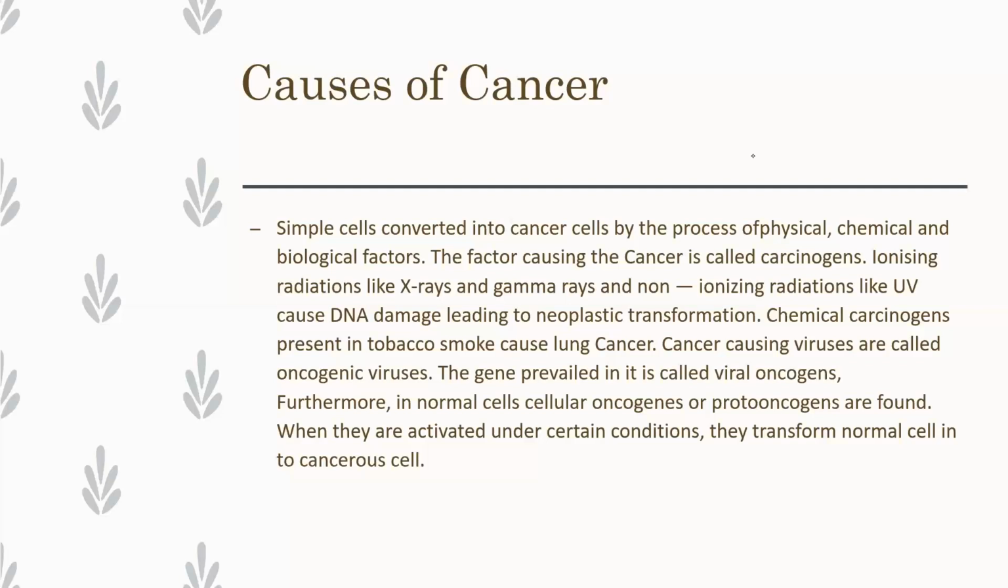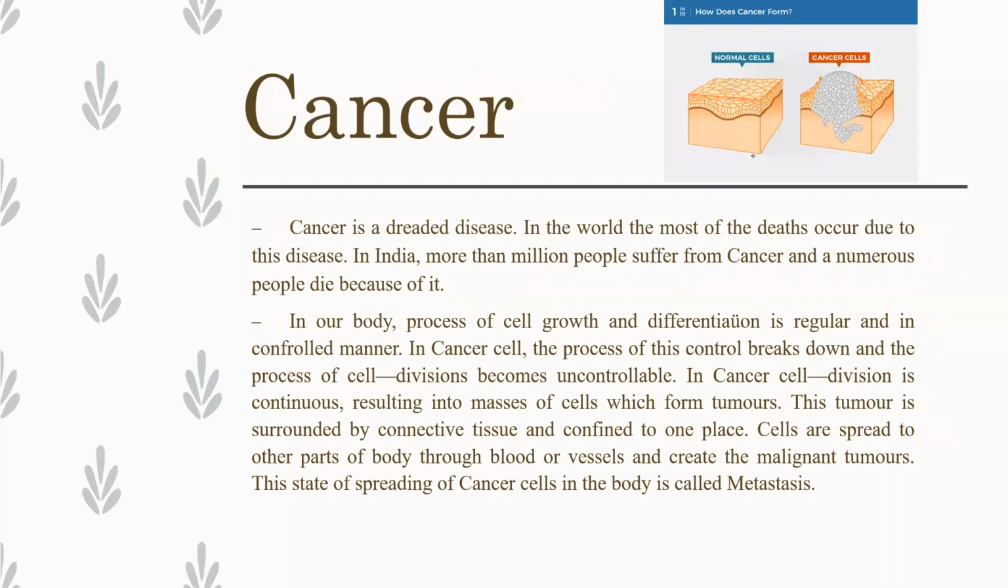Cancer-causing viruses are called oncogenic viruses, and their genes are called viral oncogenes. In normal cells, cellular oncogenes or proto-oncogenes are found. When they are activated under certain conditions, they transform normal cells into cancerous cells. In the previous slide, we have seen that when these are activated, they form a cancerous cell.